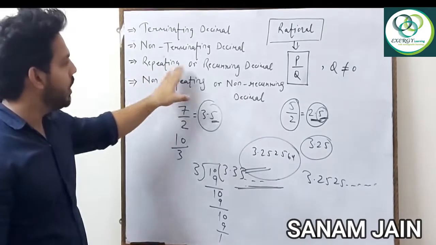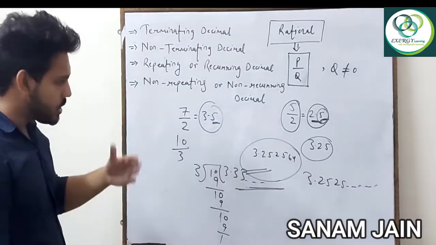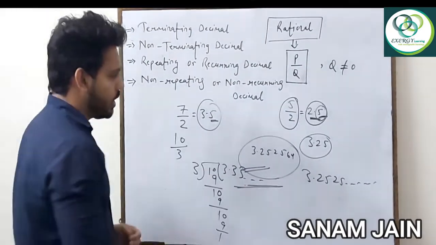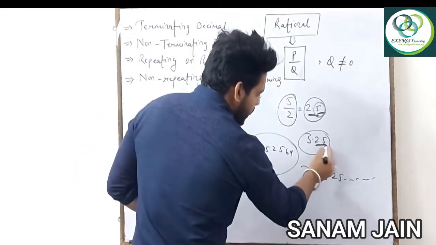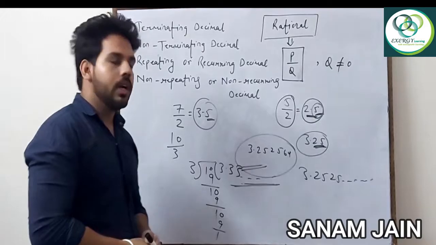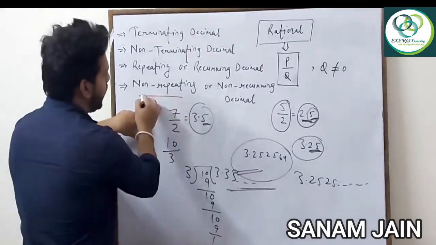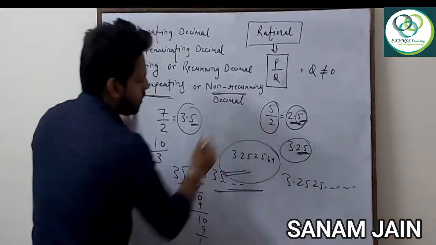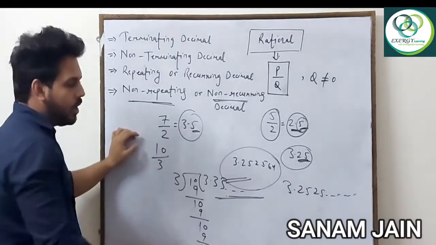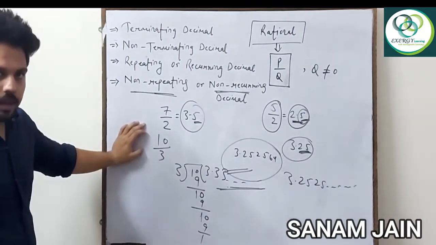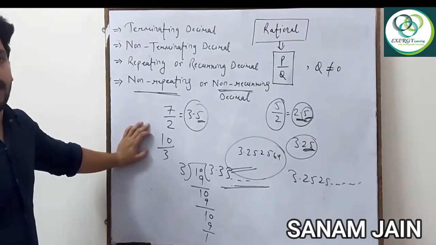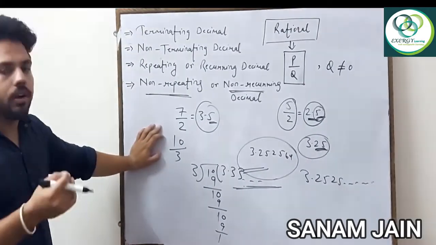Now, what is a repeating or recurring decimal? Suppose you have written a decimal like 3.25. Here you can see the numbers after the decimal are not repeating. That means it is a non-repeating or non-recurring decimal. If the numbers coming after the decimal do not repeat in the same way, then we can say they are non-repeating and non-recurring decimals.